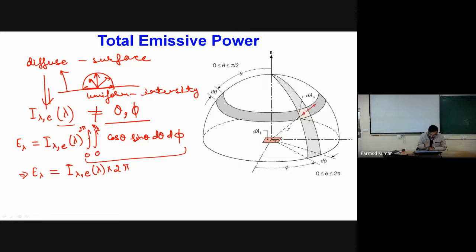And now I'll have integration from 0 to pi by 2 of cos theta sin theta d theta. If I multiply by 2 and divide by 2, I will get inside sin 2 theta d theta. Okay, so can you tell me what final expression I'll be getting out of this sin 2 theta d theta?